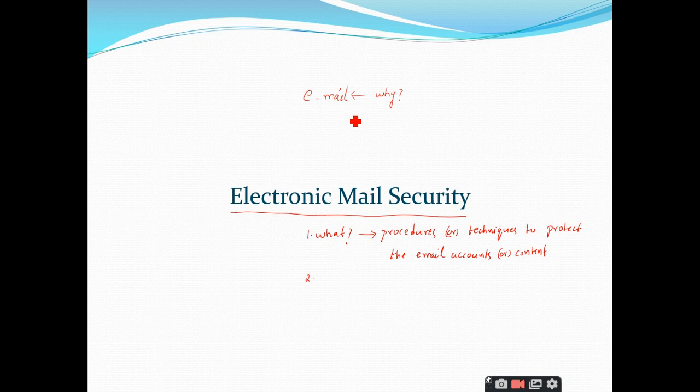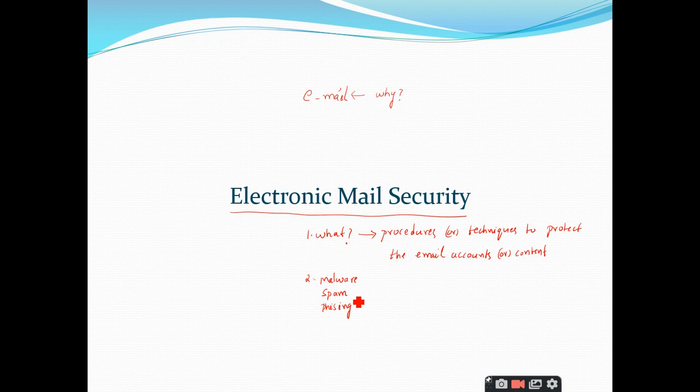But there are some unauthorized users, or we can call them attackers also. Their main intention is to spread some malware. Have you ever heard of this term malware? Yes, sir. What is this malware? Virus. Virus is different.